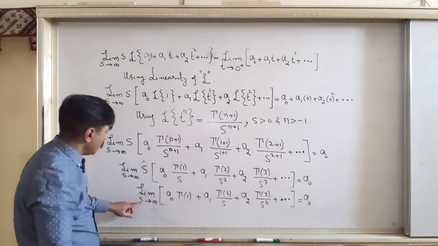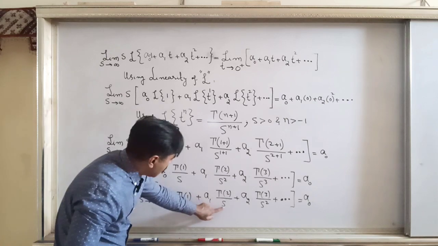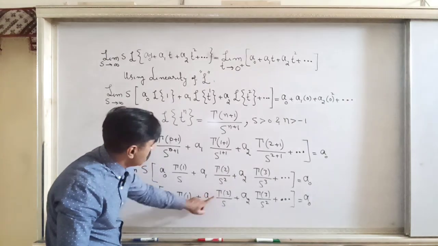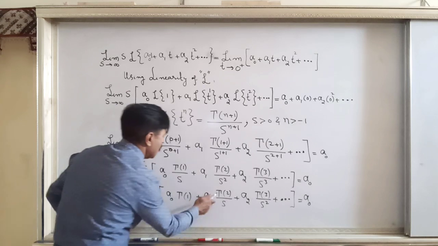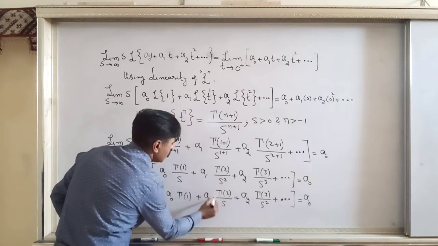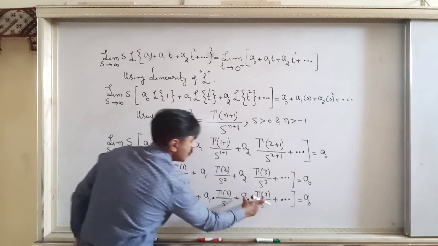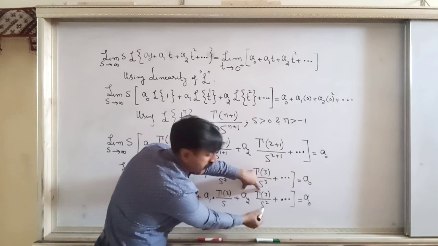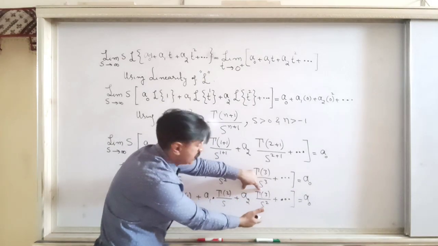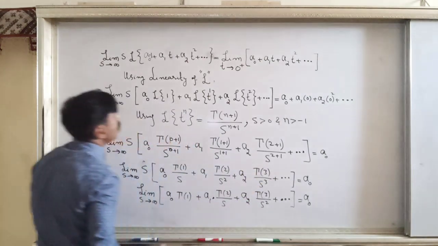And when you apply this limit, this is a finite number, this is a finite number, and finite number divided by infinity produces 0. This is also a finite number, divided by infinity square is infinity, that means 0, and so on.